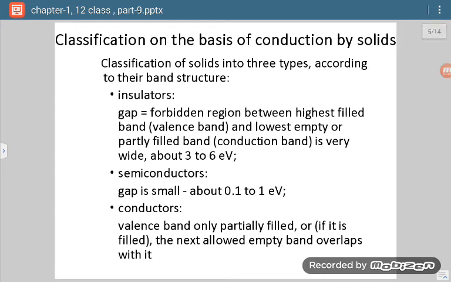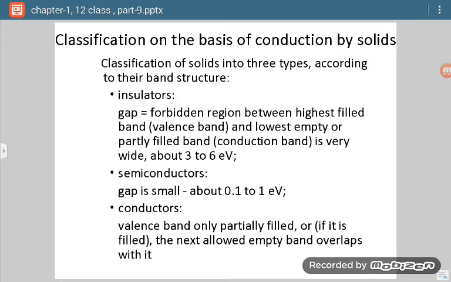Now on the basis of this band theory, we can divide our solids in three categories. First, insulators, second is semiconductors, and third is conductors. Now in insulators, the gap which is called forbidden gap or forbidden region is very wide.